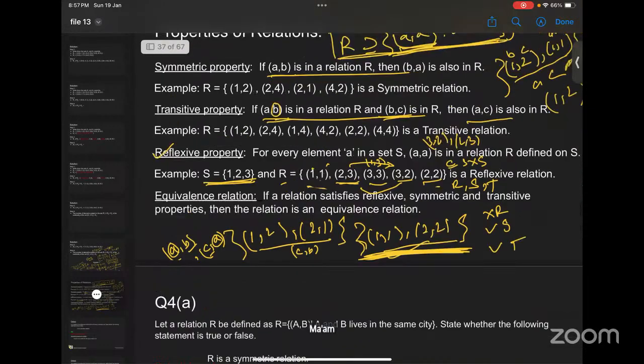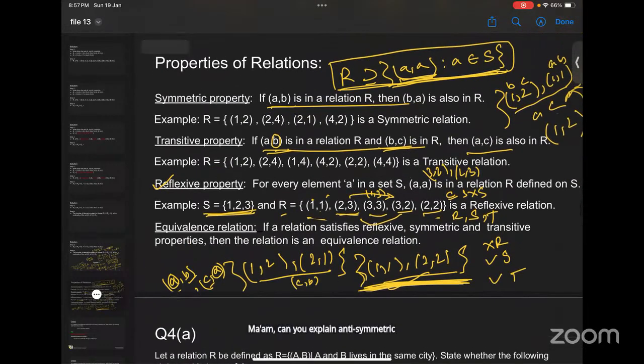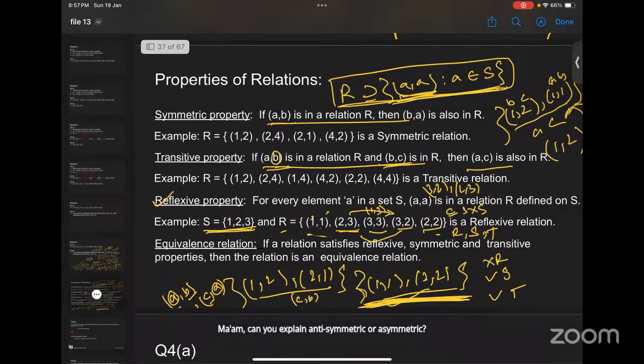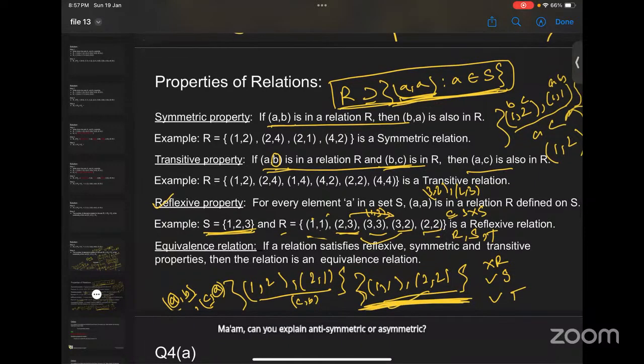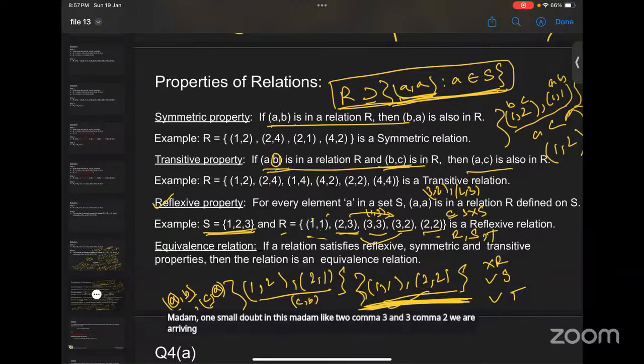Ma'am, can you explain anti-symmetric or asymmetric? Madam, one small doubt in this. We have 2 comma 3 and 3 comma 2. To get the transitive property, 2 comma 2 is there. Is it necessary to check for 3 comma 2 and 2 comma 3 also? Yes, because order doesn't matter here.